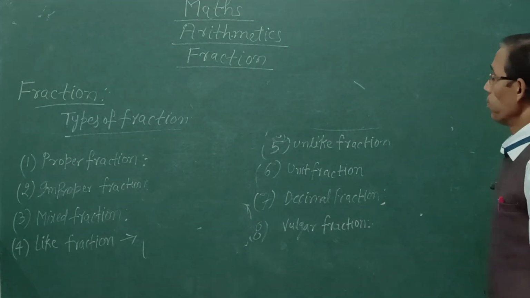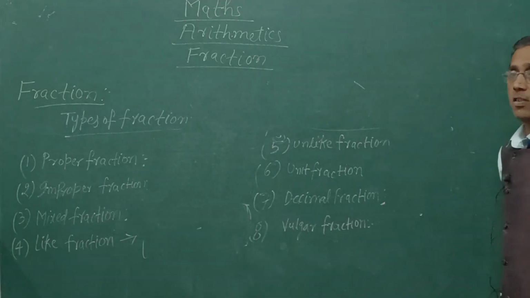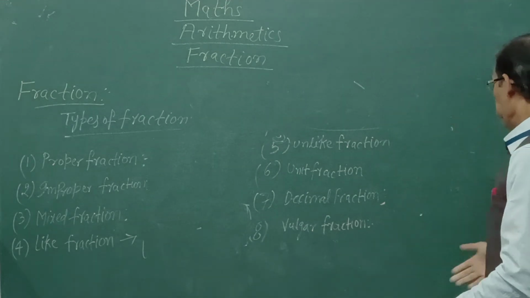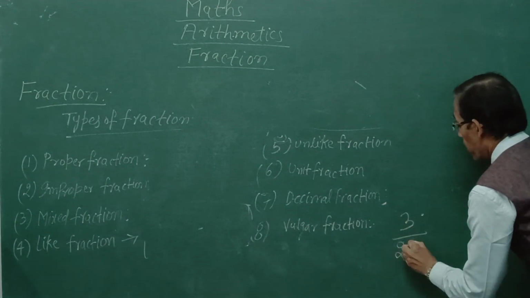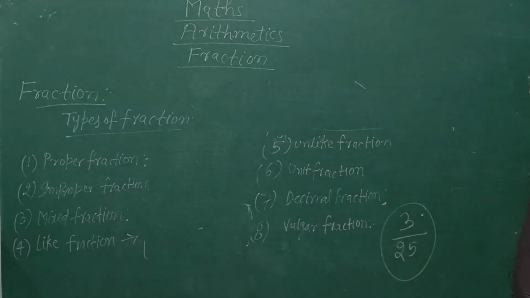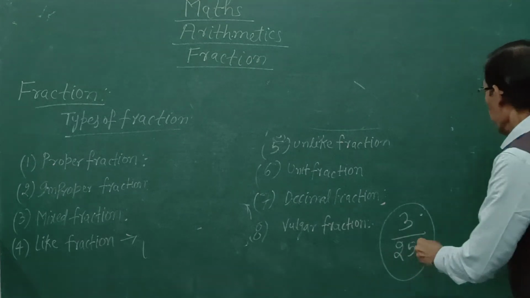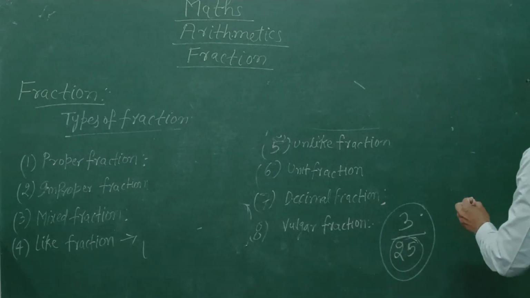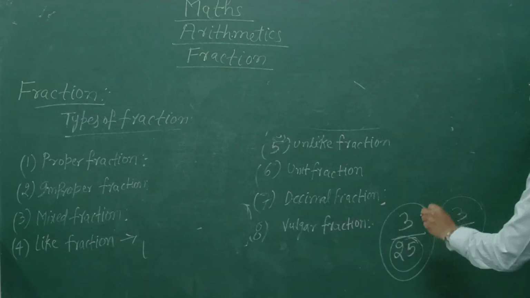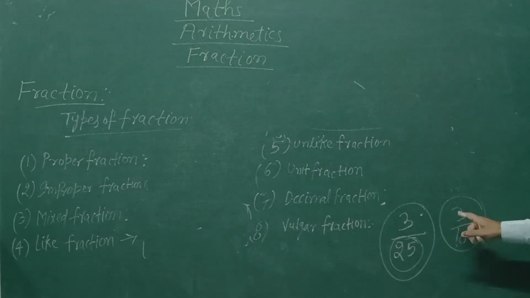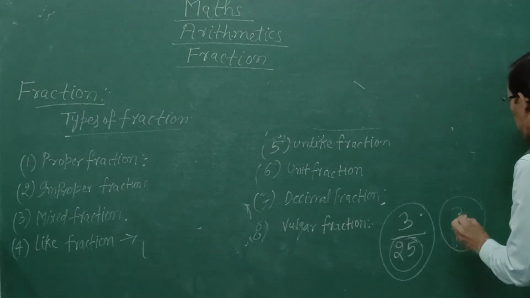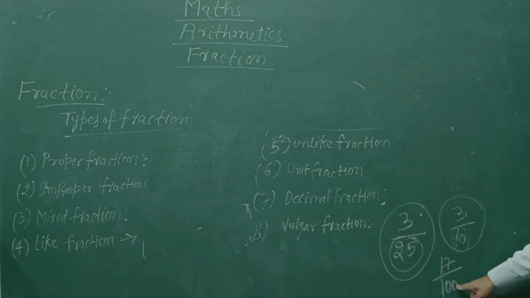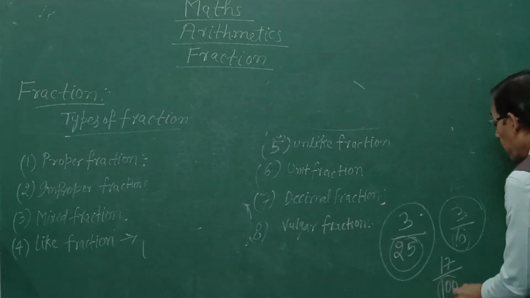Now vulgar fraction. A fraction whose denominator is any number except 10 or power of 10. 3 upon 25 is a vulgar fraction because denominator of this fraction is not 10 or power of 10. 3 upon 10 is not vulgar fraction because the denominator of this fraction is 10. 17 upon 100 is not vulgar fraction because the denominator of this fraction is 100.